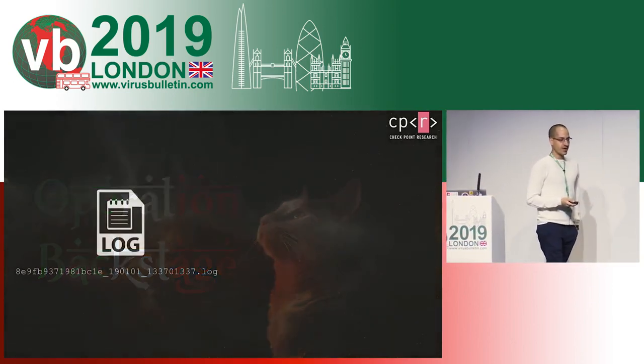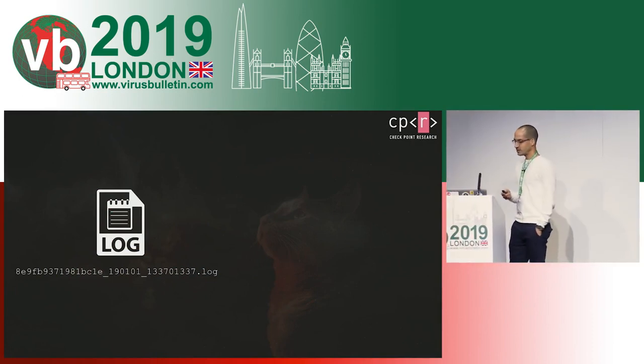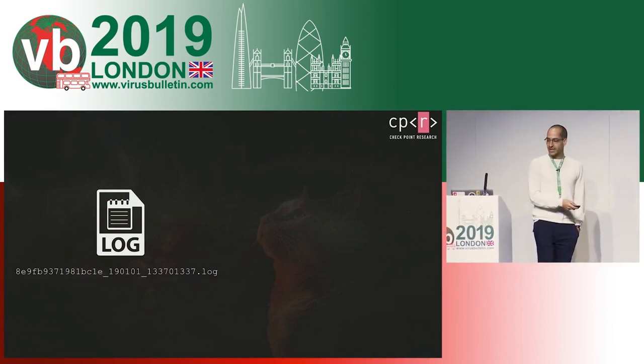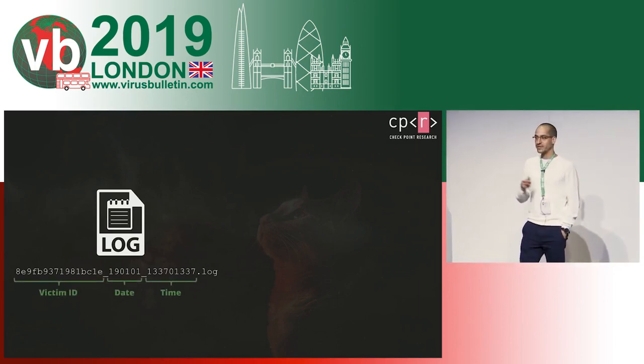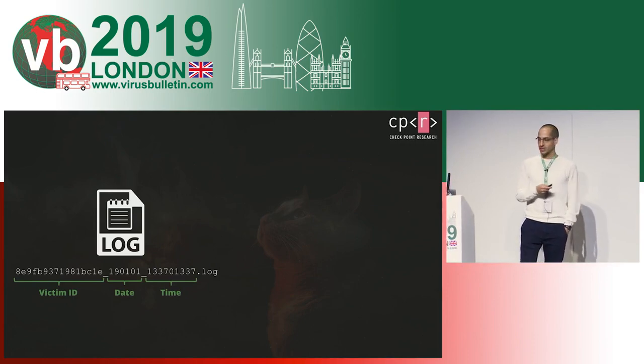The logs that we have found on the servers look like this at first. The file's name was made up of the unique victim ID followed by the date and time in which the logs were generated.